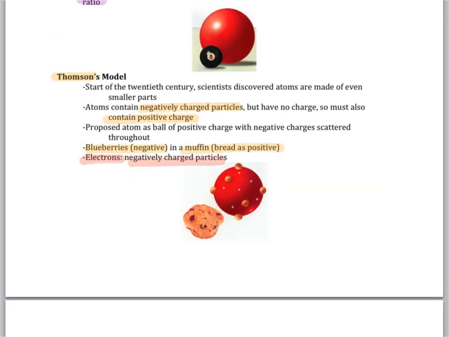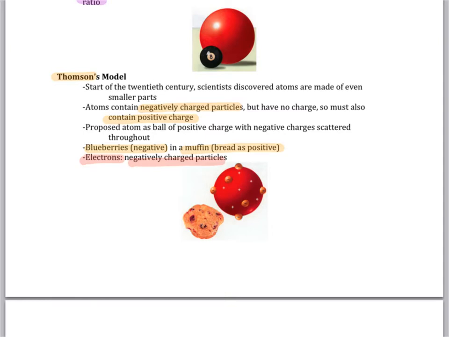Next, we'll examine Thomson's model. At the start of the 20th century, scientists discovered that atoms were actually made of smaller parts, that atoms contain negatively charged particles. But because atoms have no electrical charge, they also assumed that atoms had to contain a positive charge, because a positive and negative cancel each other out. Thomson proposed that the atom was like a ball of positive charge that had negative charges scattered throughout.